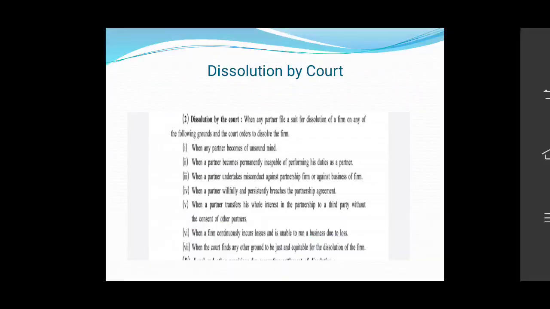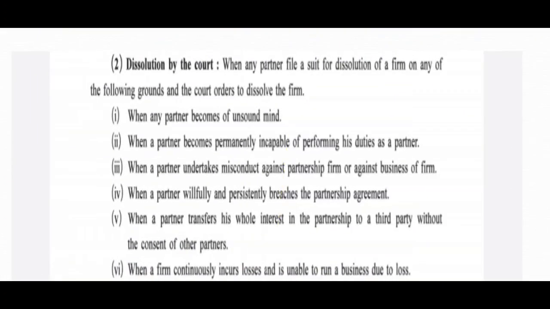The first point is when any partner becomes of unsound mind. If a partner becomes of unsound mind, the court can dissolve the firm. Second, when a partner becomes permanently incapable of performing his duty as a partner, then the court may dissolve the firm.